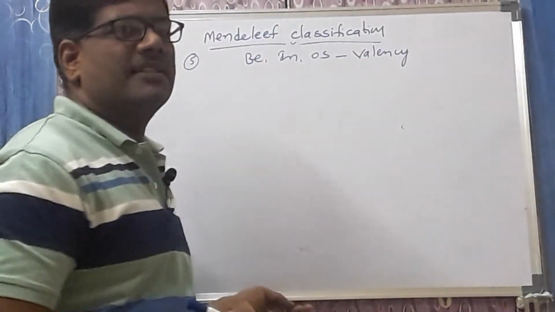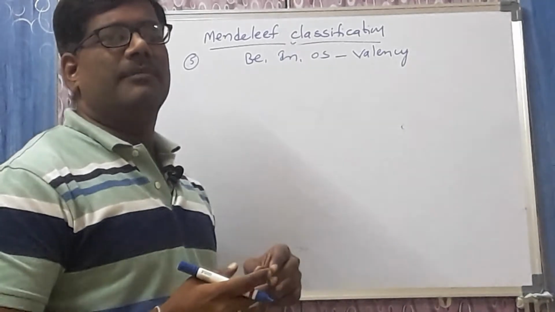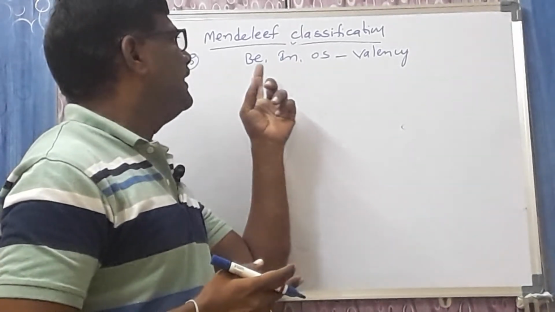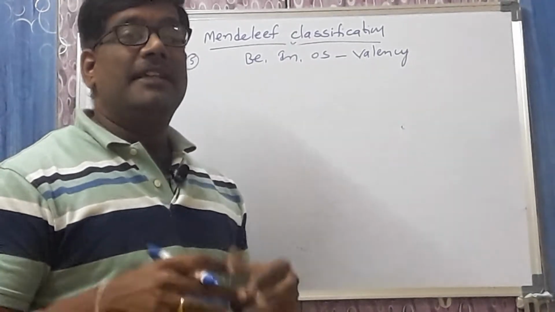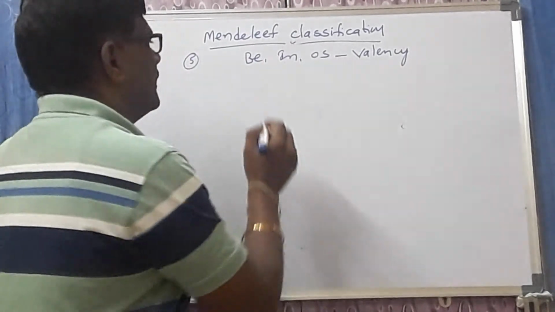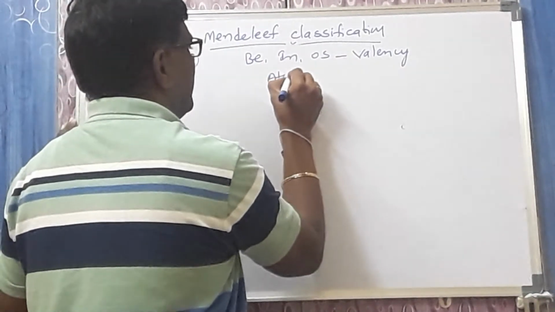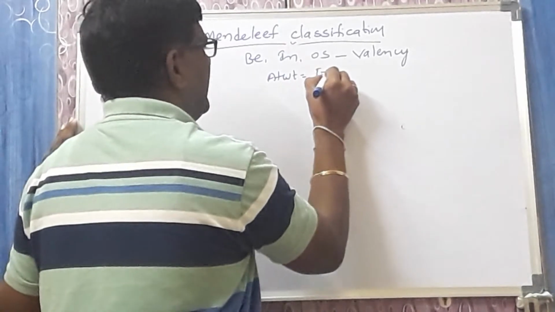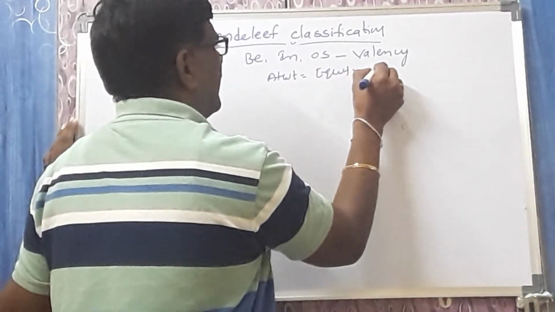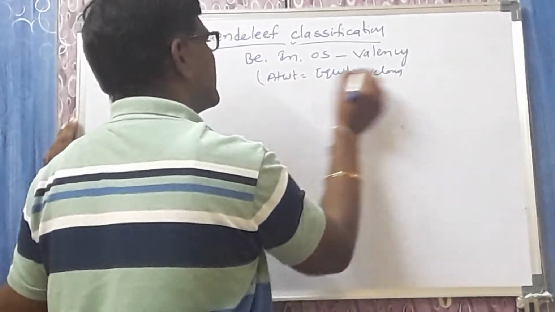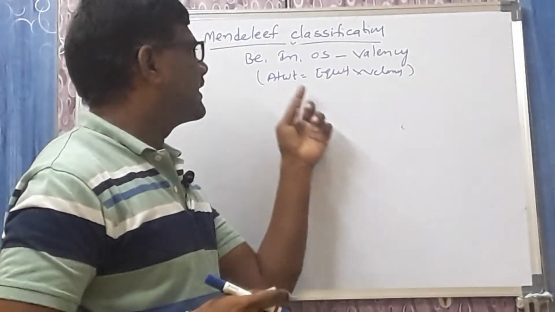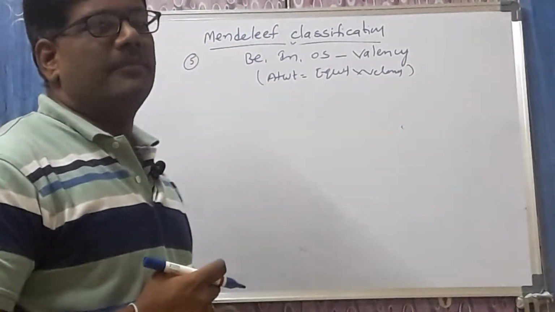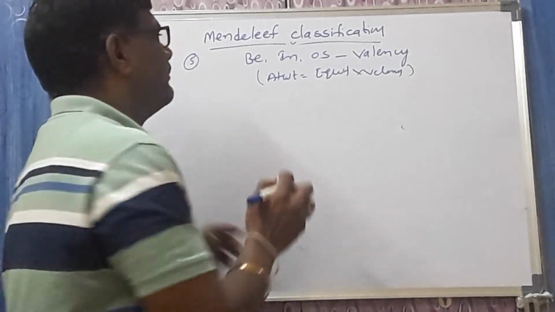By using the valency, he corrected the atomic weights of the three elements, beryllium, indium, and osmium, and he also gave one mathematical equation: atomic weight is equal to equivalent weight into valency. By using this formula, he corrected the atomic weights of the three elements. So this is also very important.